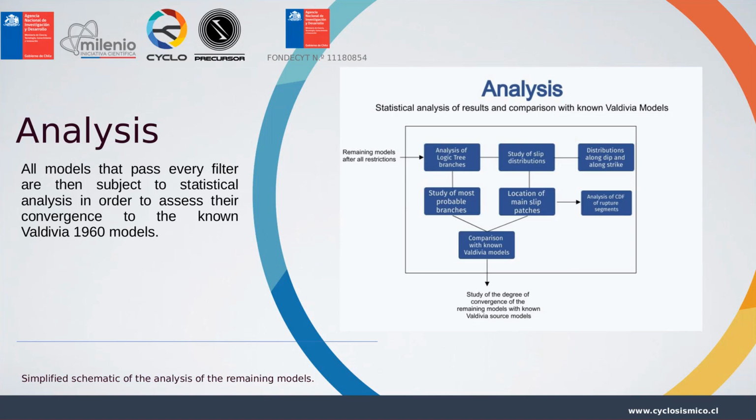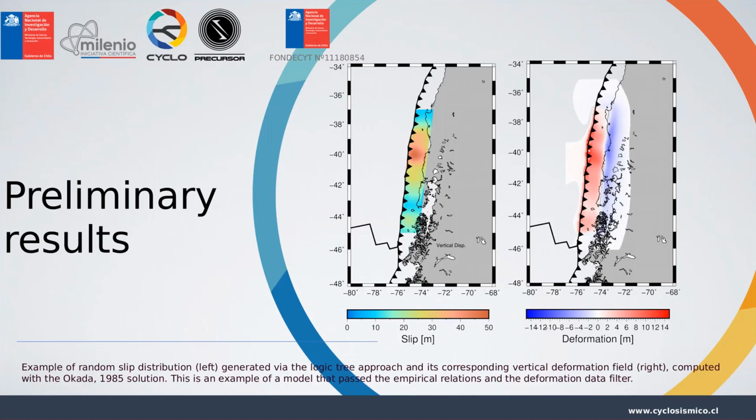The analysis that we will be performing after all the restrictions is that every model that passes these restrictions will be subject to statistical analysis in order to assess their convergence to the known Valdivia 1960 models. And the figure on the right shows a simplified schematic of the workflow that we will be following.